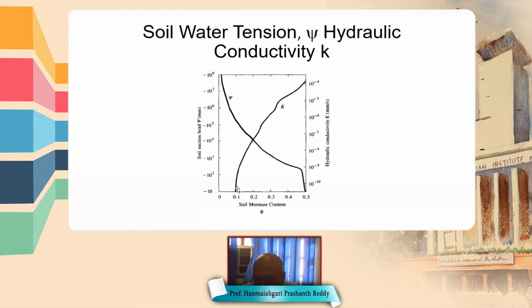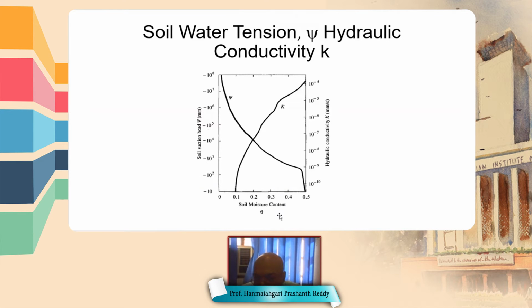When the soil moisture content increases, apart from adhesive forces, cohesive forces also come into the picture, that is, cohesive forces between water molecules. As soil moisture content increases, the cohesion forces increase and that balances suction pressure. Therefore, suction pressure decreases as soil moisture content increases.